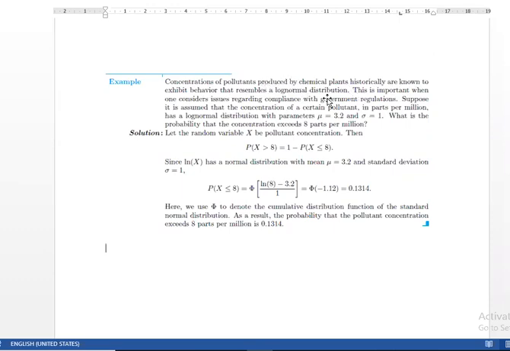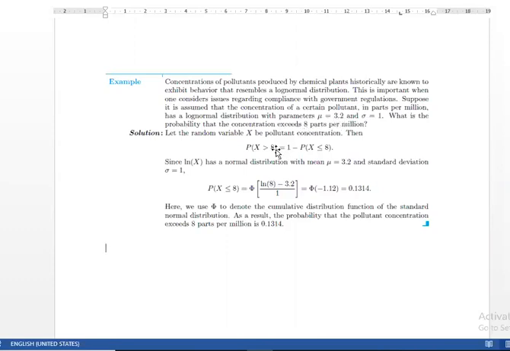This is important when we consider issues regarding compliance with government regulations. Suppose the concentration of a certain plant, in parts per million, follows a log normal distribution with parameter mu 3.2 and variance 1. What is the probability that the concentration exceeds 8 parts per million?